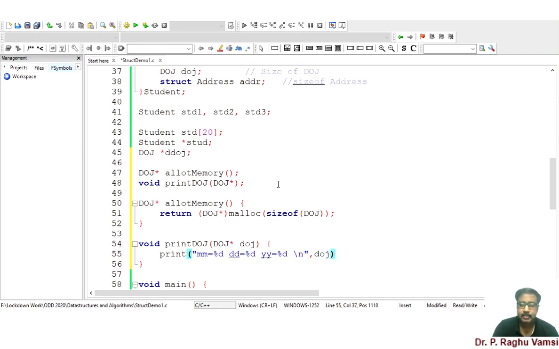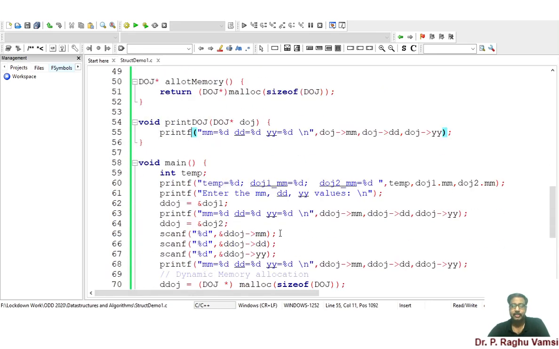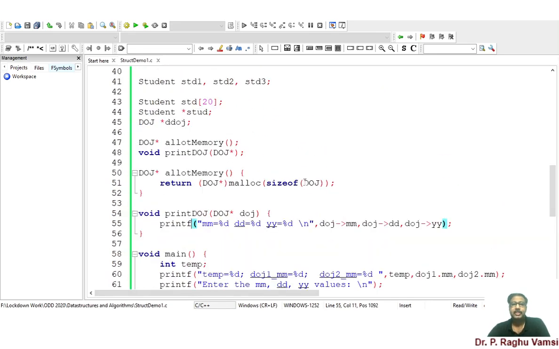So DOJ arrow mm, DOJ arrow yy, DOJ arrow dd. So wherever this printf function is there in my main method, there I can call this print DOJ. Wherever dynamic memory is allocated, there I can use allot memory.